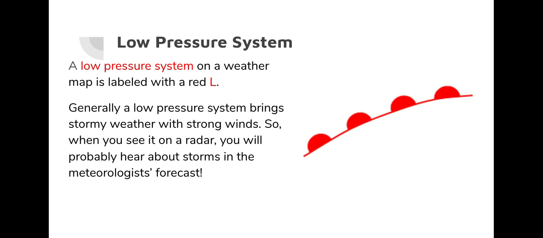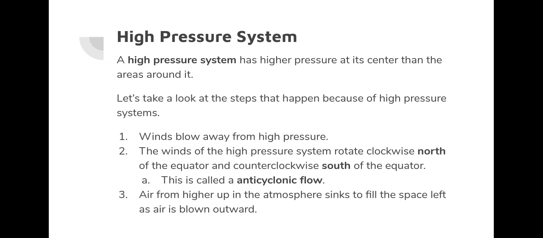Generally, a low pressure system brings stormy weather and strong winds. So when we see it on the radar, we'll probably hear about storms in the meteorologist's forecast. Remember that in a low pressure system, the water vapor is beginning to condense, and that's what can bring these storms. A high pressure system, in contrast to the low pressure system, has higher air pressure at its center than the areas around it. So let's take a look at the steps that happen because of a high pressure system.